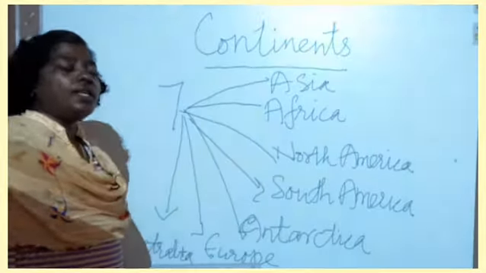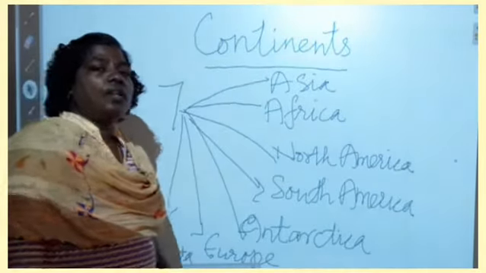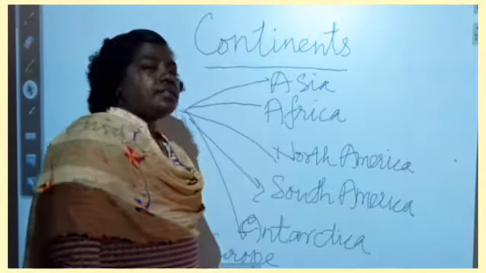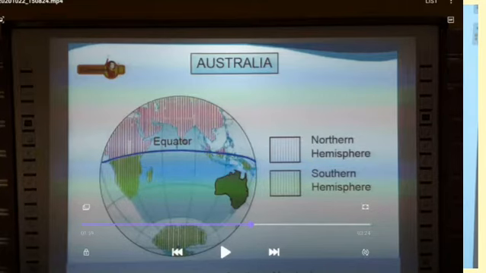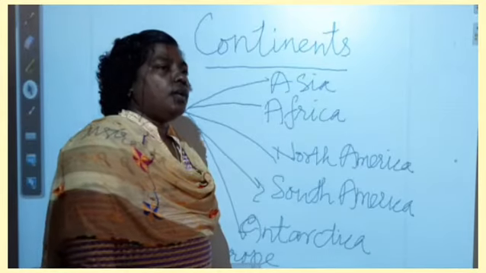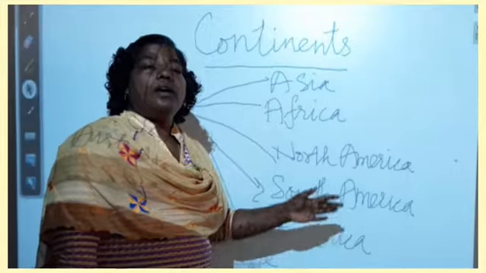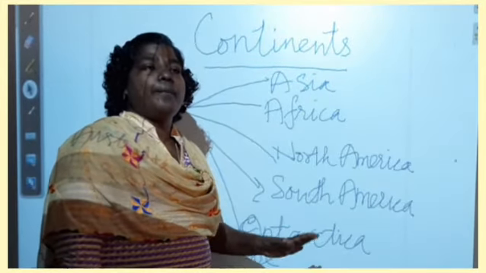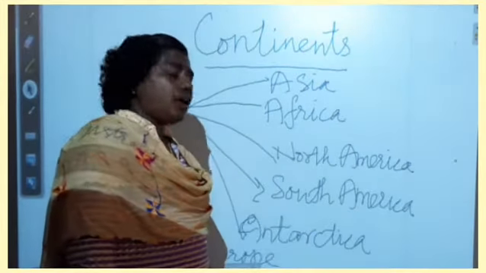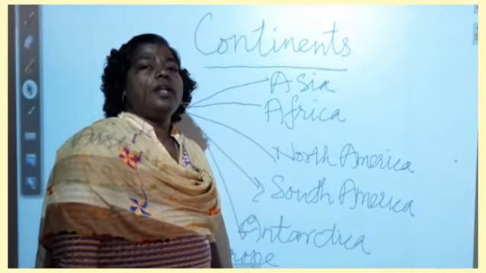And the smallest continent, the island continent, is Australia. Australia is also known as the land down under. What is Australia known as? It is known as the land down under. Why do we call Australia the land down under? Because it is situated in the southern part, south of the mainland. That's why we call Australia the land down under.